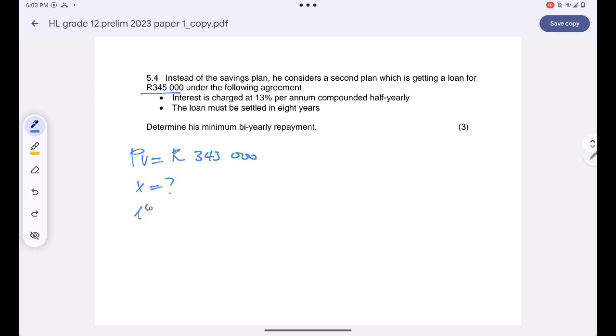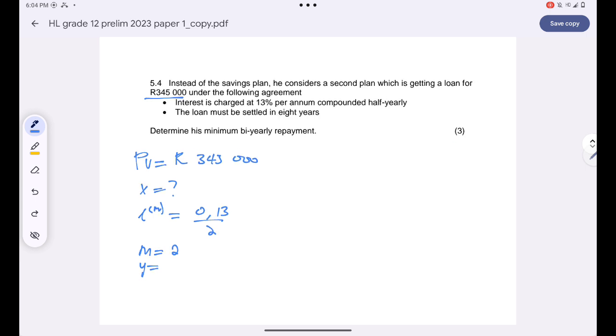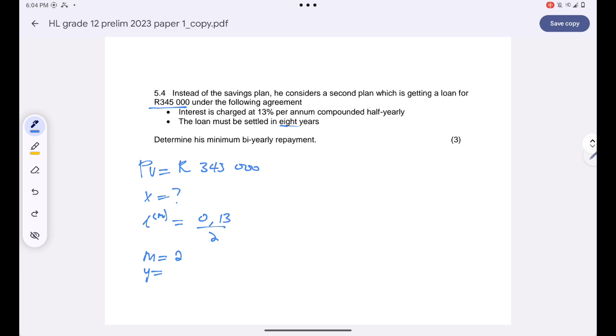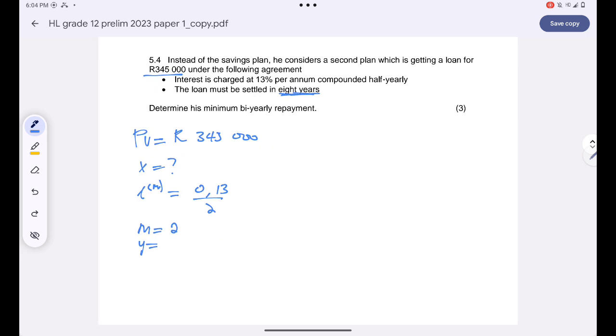Our interest is just 0.13 divided by 2. I know that m is equal to 2, and then y. How many years were we given? Oh, the loan is supposed to be settled in 8 years, right?